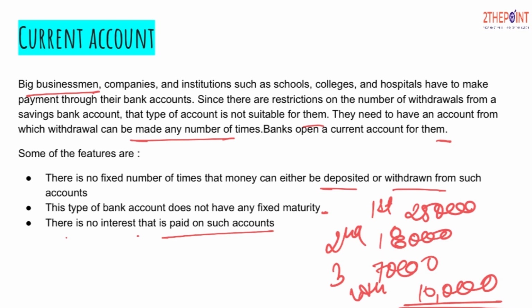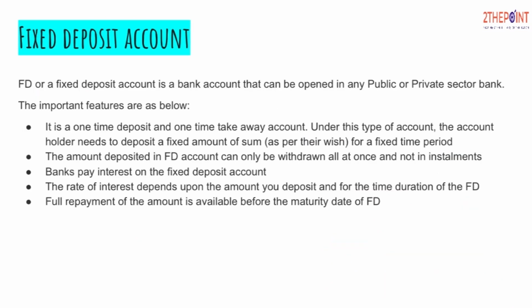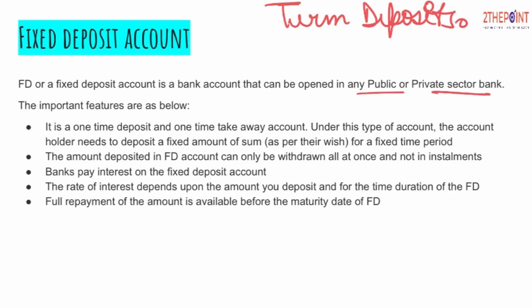Moving on to the next type of account, which is the fixed deposit account. This comes under the category of term deposits. Earlier we studied the demand deposit accounts. Now from here we'll study the term deposit accounts. The first among them is the fixed deposit account. An FD is a bank account that can be opened in any public or private sector bank. Important features are as follows.